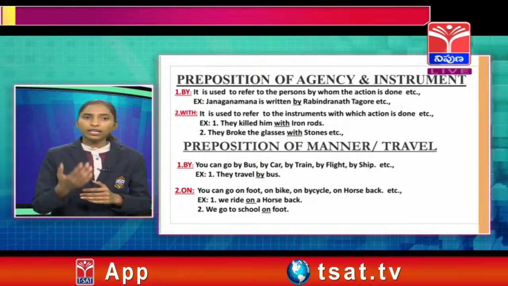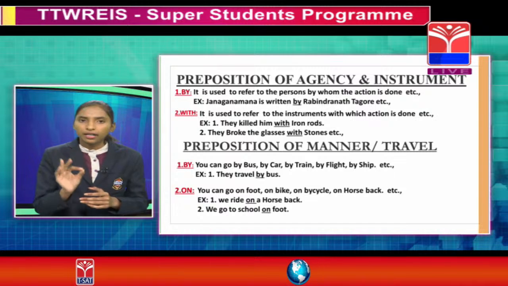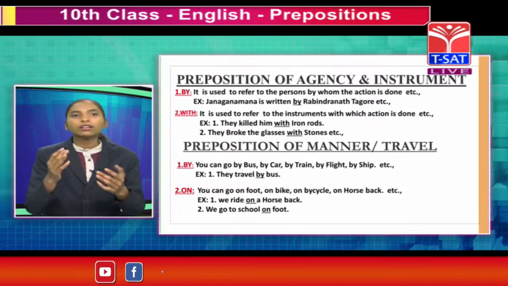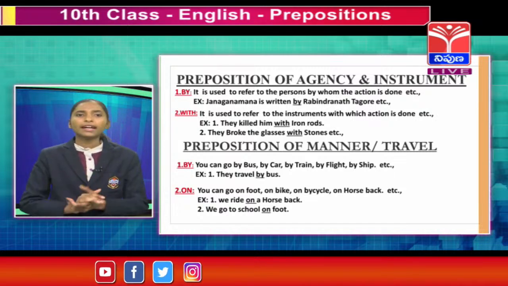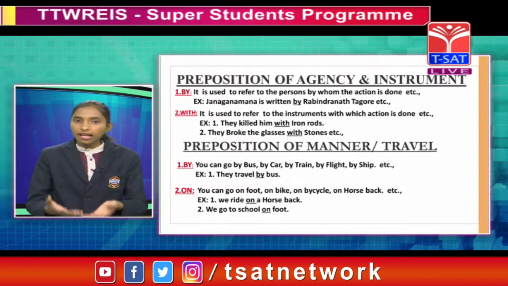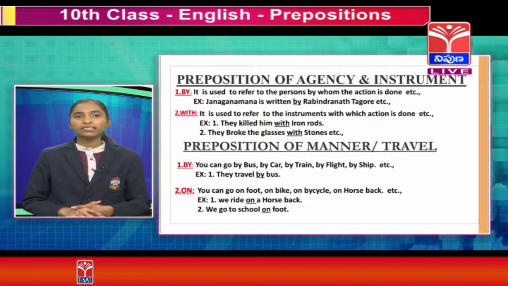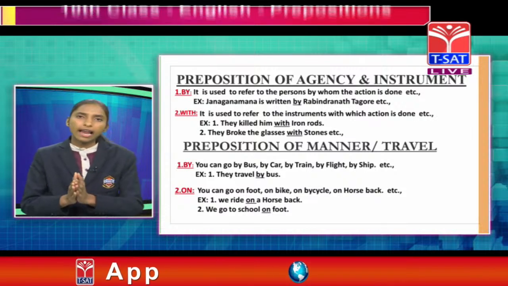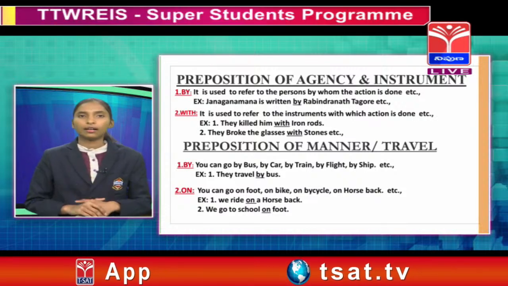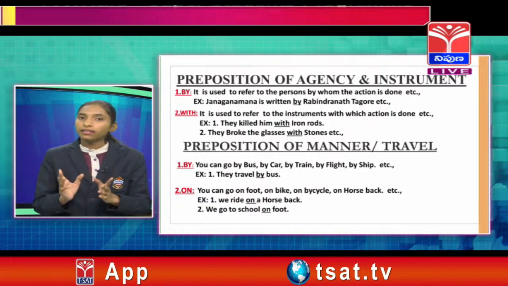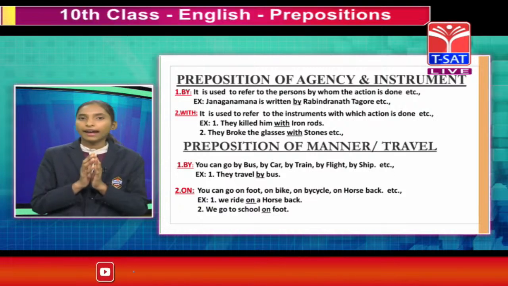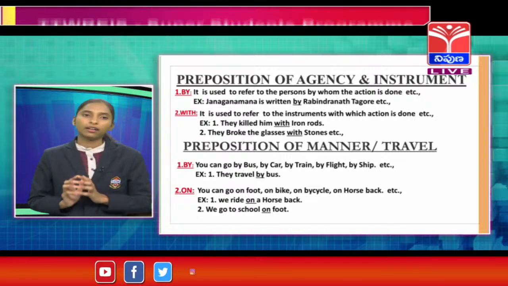Next, another example is with. It is used to refer to the instrument with which the action is done. For example, they killed him with iron rods. Second one is they broke the glasses with stones, etc. These are the examples for with in preposition of agency and instrument.